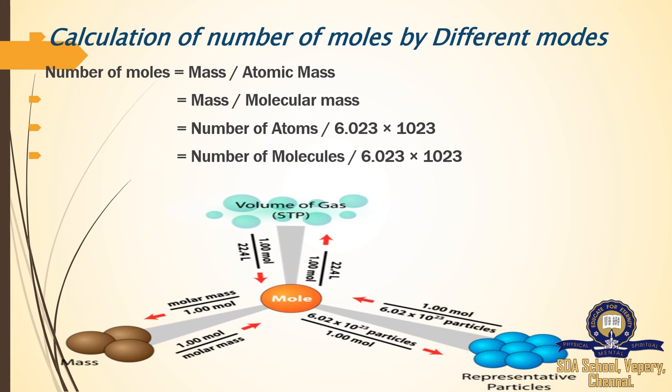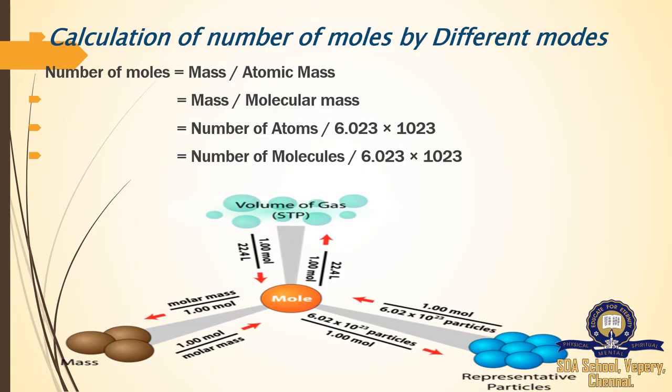Here in the given picture, the mole representation shows the different types of how we represent in the above lines. See, first one, the mass. Mass is molar mass by 1 mole, and then again we need to convert mass to mole. The reverse thing, 1 mole divided by molar mass, we can get the number of moles. Next, number of particles we need to represent. For that we need to multiply 6.023 × 10^23 particles, that is Avogadro number, divided by 1 mole. Again the reverse thing we need to convert as a mole.